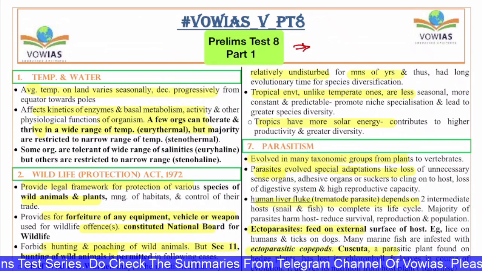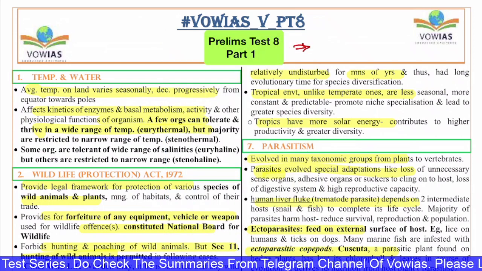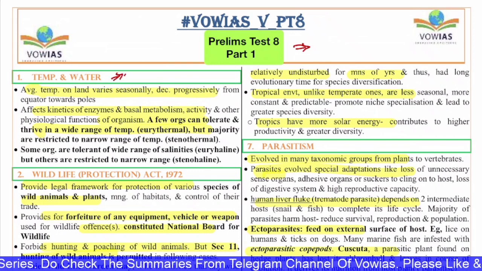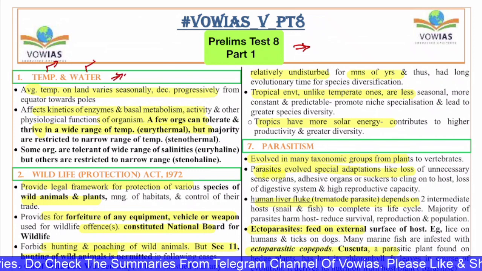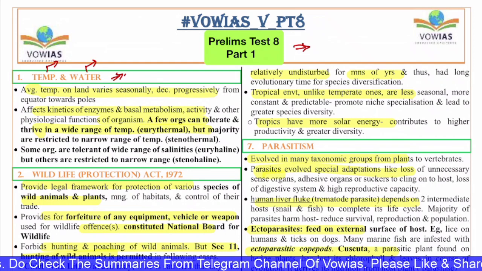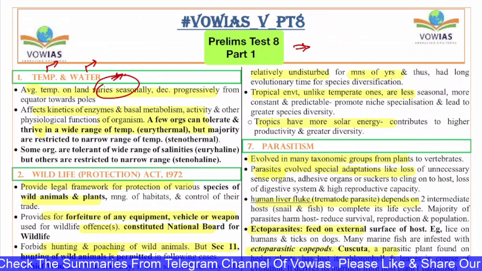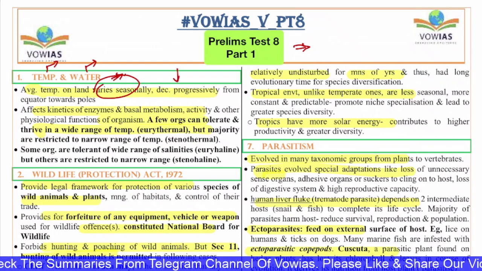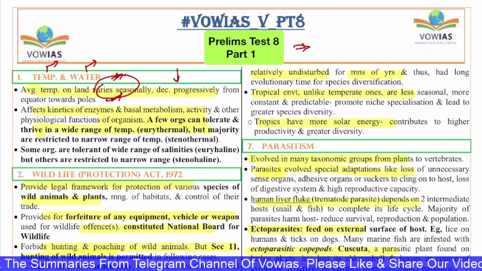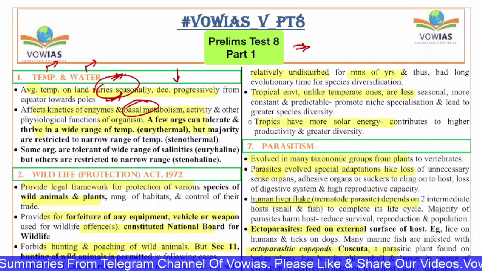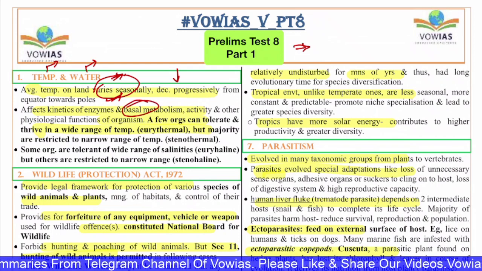Now let us quickly begin the discussion. So first one is related to temperature and water, the first question. If you say temperature and water, they both are very important for the sustenance of living organisms. The average temperature on land varies seasonally and decreases progressively from the equator towards the poles. They affect the kinetics of enzymes, basal metabolism, activity and other physiological functions of organisms.